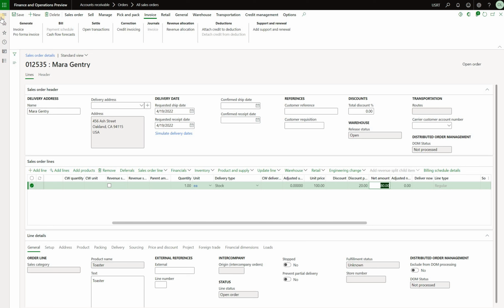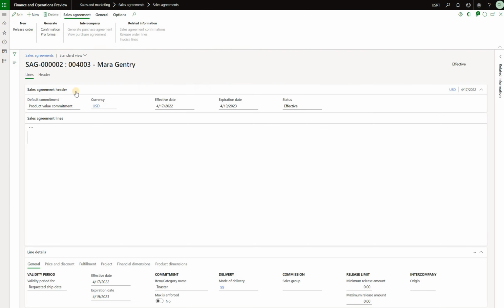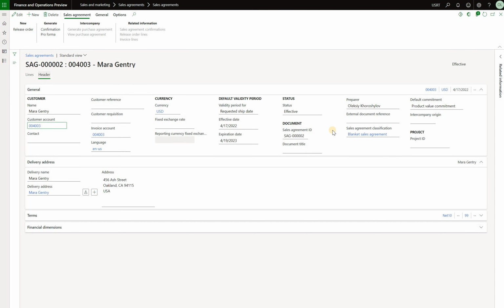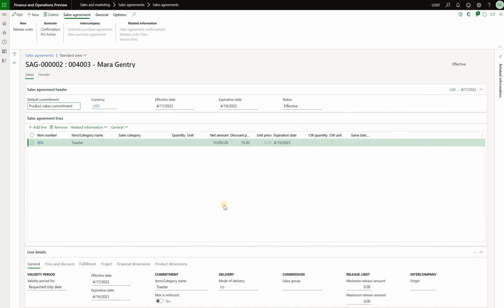Now, let's take a look at the sales agreement created for that item as well. Navigate to Sales and Marketing, Sales Agreements, and here it is. The type of that sales agreement is product value commitment, right? So this is a type that is supported via that new feature. It supports product value or product quantity commitments. Now we have a very simple line here. We have one line for that item, and we're committing to buy $10,000 worth of it.